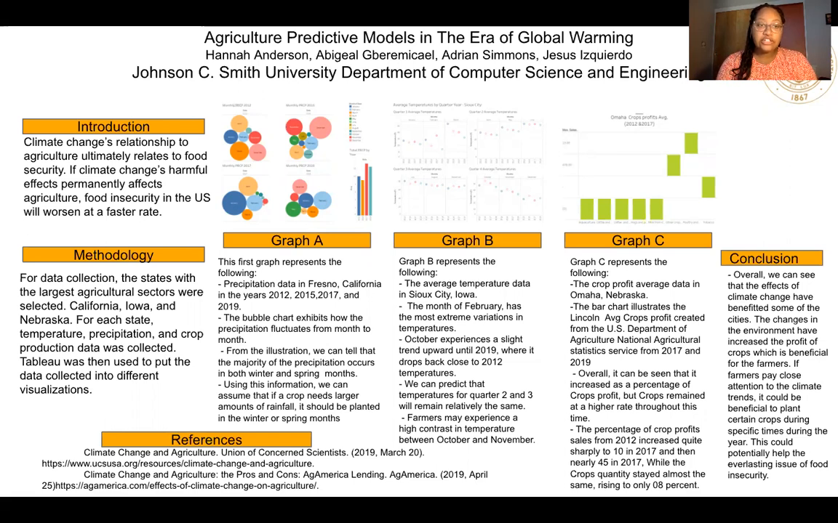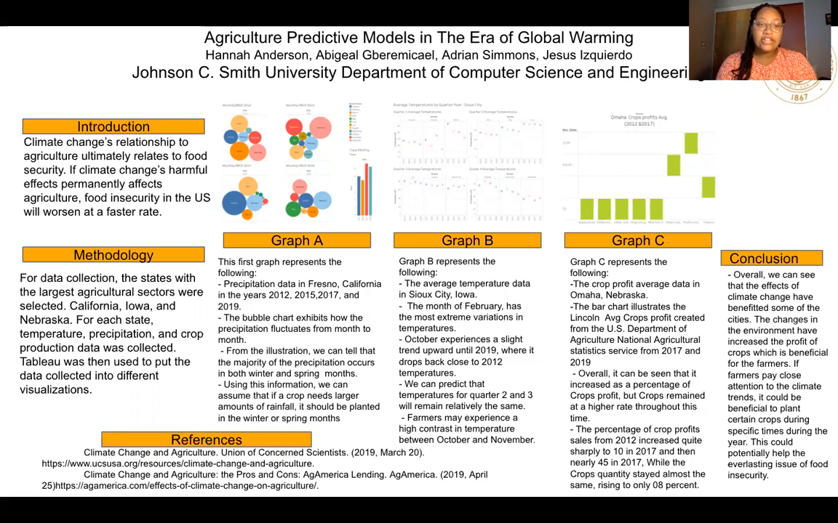Climate change's relationship to agriculture ultimately relates to food security. If climate change's harmful effects permanently affect agriculture, food insecurity in the US will worsen at a faster rate.